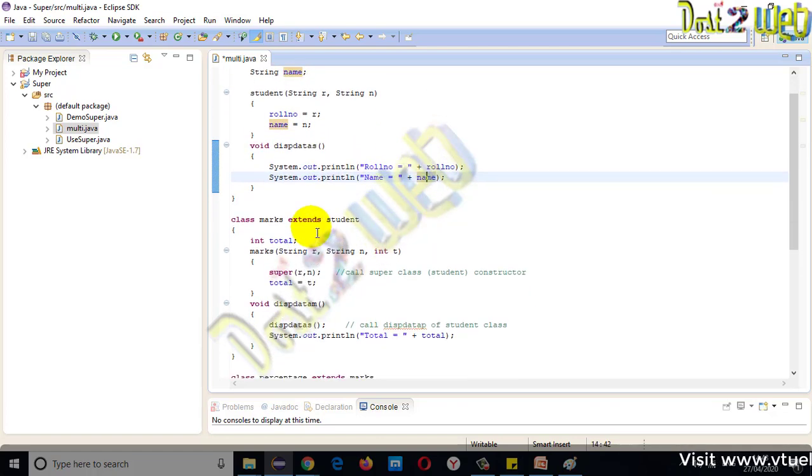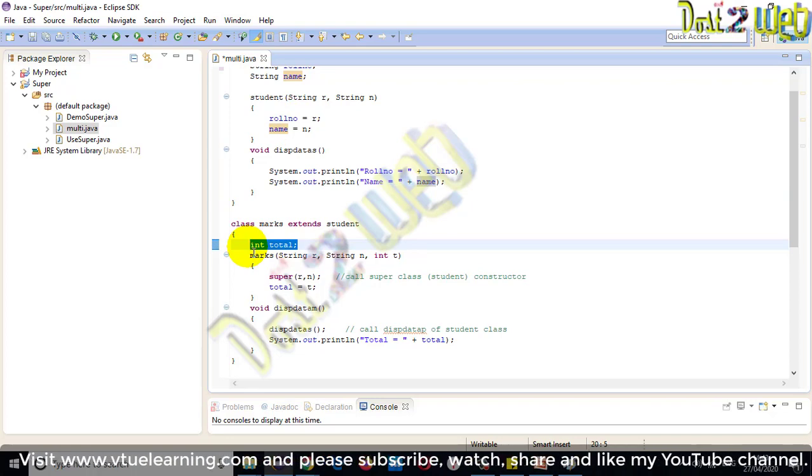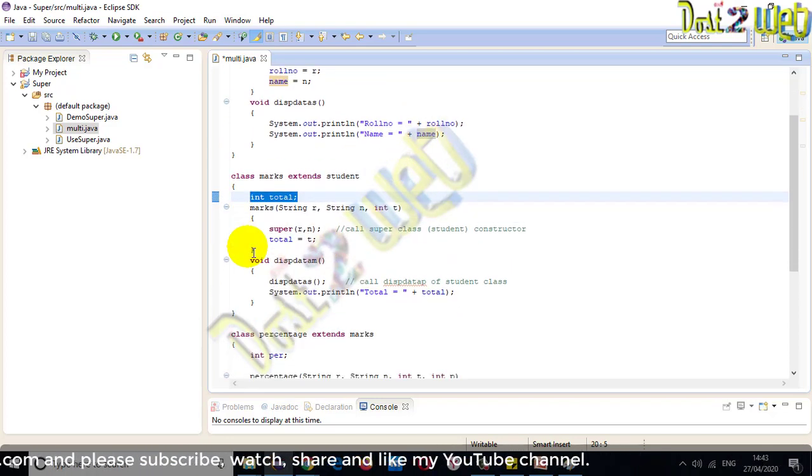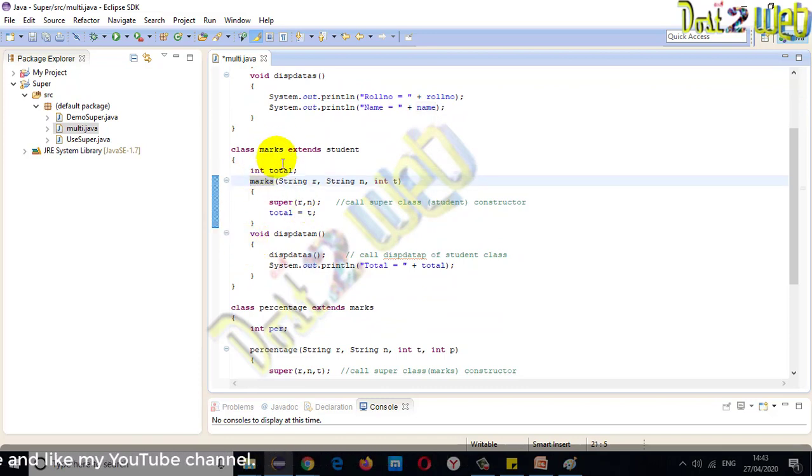Okay, now what are we going to do? As I said, we have another class, marks, which we are going to extend the properties from the student. In marks we will calculate the total, or if you want to display the marks, you can display it. Whichever you want. Now in marks, again a constructor, because we need the student roll number, the student name, and the total marks, that is, marks 1, marks 2, marks 3 we are entering. See here, we have used the method as a super class call.